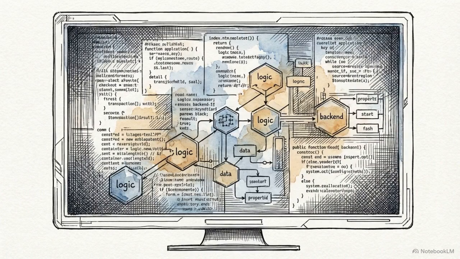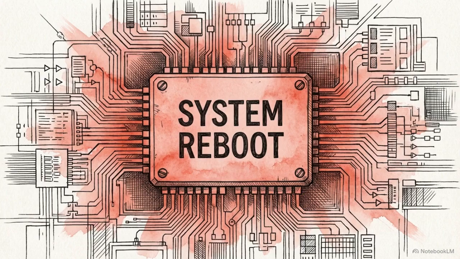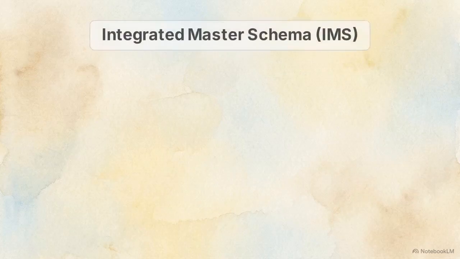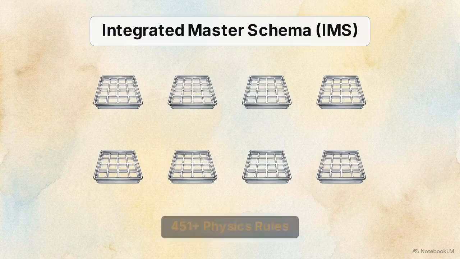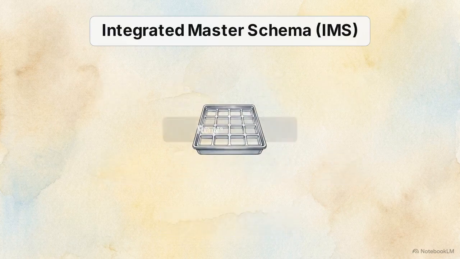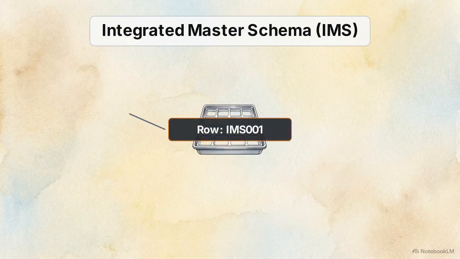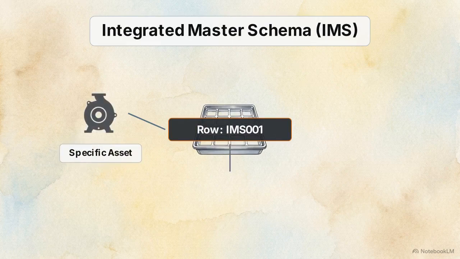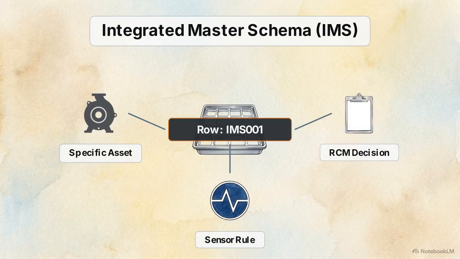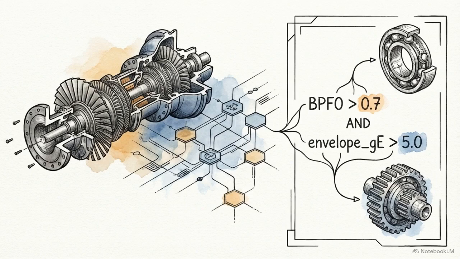Hard-coding failure thresholds directly into application code requires full software redeployments for every update. This introduces systemic risk and limits how quickly engineering teams can adapt to new fault patterns. This diagram shows the Integrated Master Schema, or IMS. 8 relational tables store over 451 physics rules as parsable data. A single row links a specific asset directly to a known failure mode, a sensor rule, and a prescribed reliability-centered maintenance decision. A custom recursive descent parser evaluates these conditional expressions at runtime.